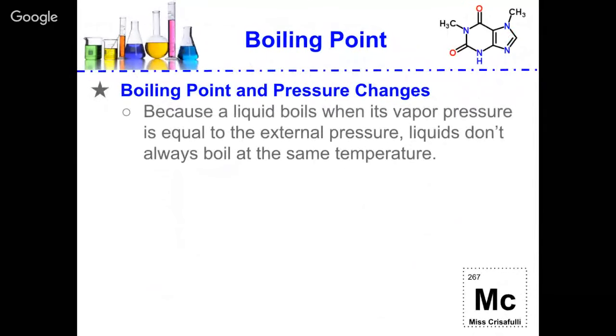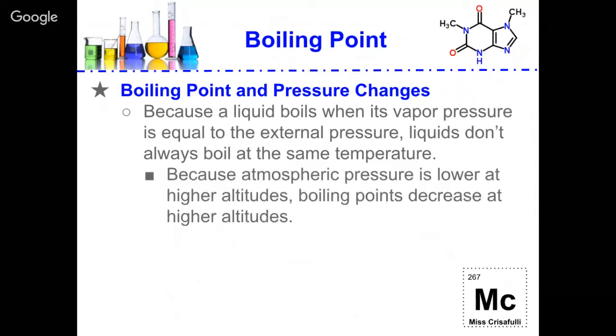So when we change pressure, we will change the boiling point. Because liquids boil when their vapor pressure is equal to the external pressure, liquids don't always boil at the same temperature. Because atmospheric pressure is lower at higher altitudes, the boiling point is going to decrease at higher altitudes.